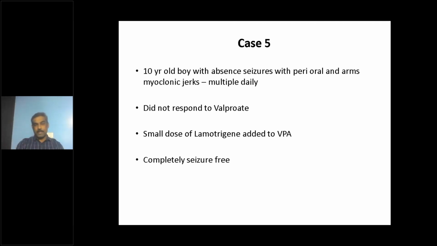So he was on valproate, but that was not fully effective. So what we did, we added a small dose of lamotrigine. Lamotrigine comes as a 25 milligram tablet. He is a 10-year-old child. So for him, initially we gave half a tablet once a day, and then we gave 25 milligram in the morning. That's how we use lamotrigine. Especially in combination with valproate, we give lamotrigine as a single daily dose, usually in the morning.